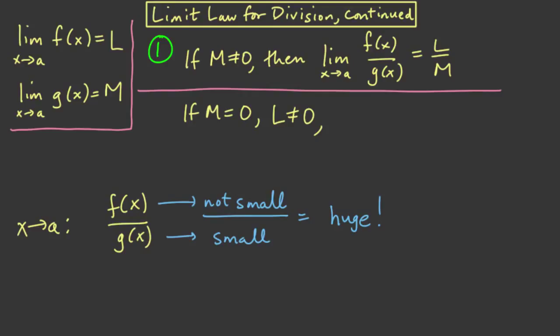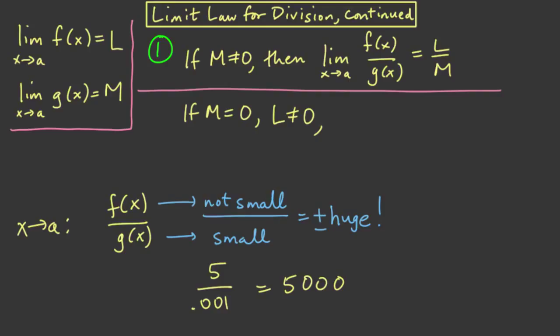For instance, if we take 5 over 0.01, we get 500. But if we have 5 over 0.001, we get 5,000. Now, we don't know the signs of these things, so it could be huge positive or huge negative.